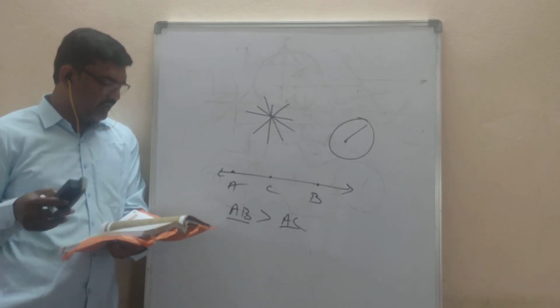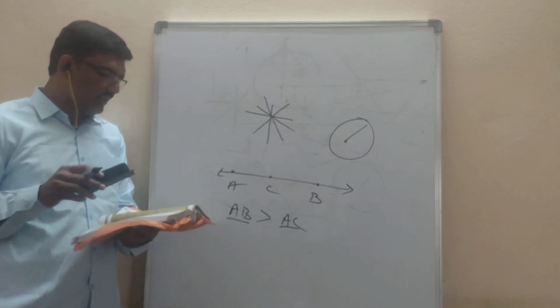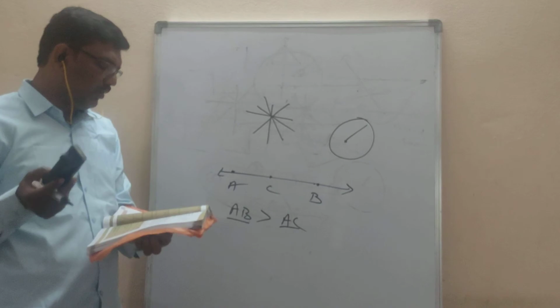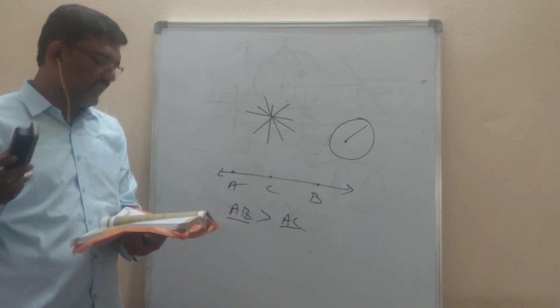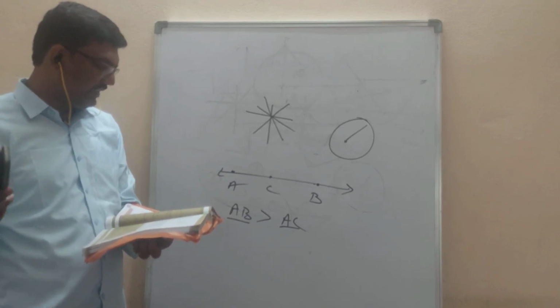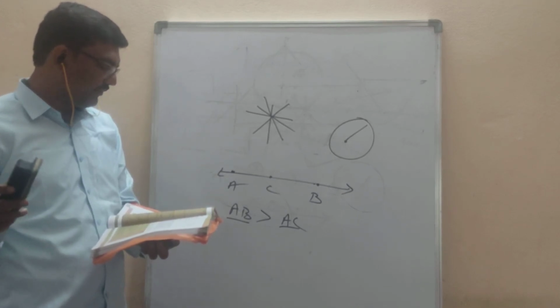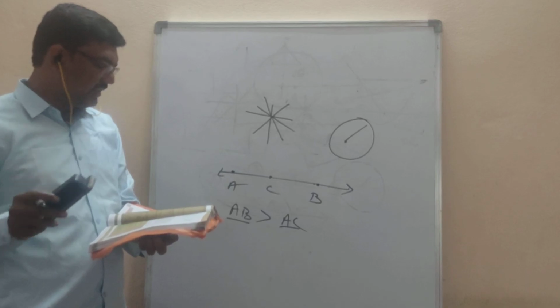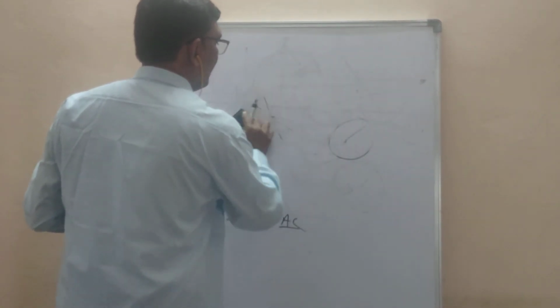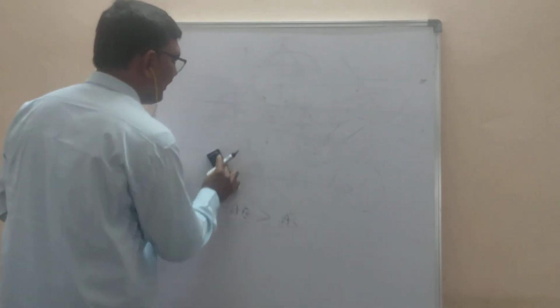In the figure given below, show that the length AH is greater than AB plus BC plus CD. Again, see, the whole is always greater than the part. AB plus BC plus CD is nothing but AD. So AD is one part of AH. You have to keep a textbook in front of you.